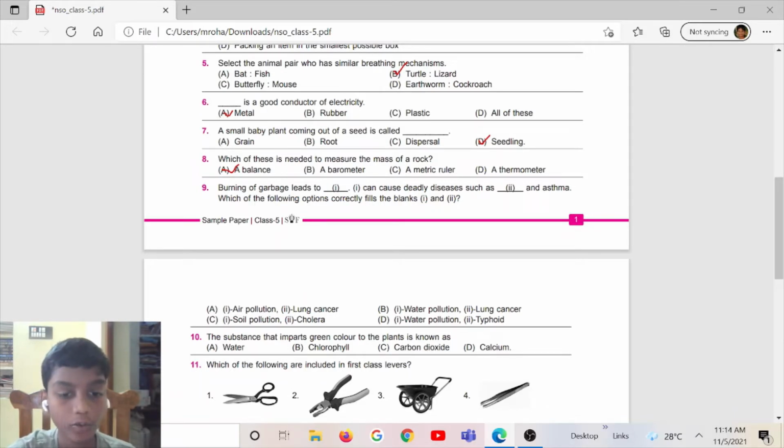Option C, 1 soil pollution, 2 cholera. Option D, 1 water pollution, 2 typhoid. And the correct answer is option A, air pollution.